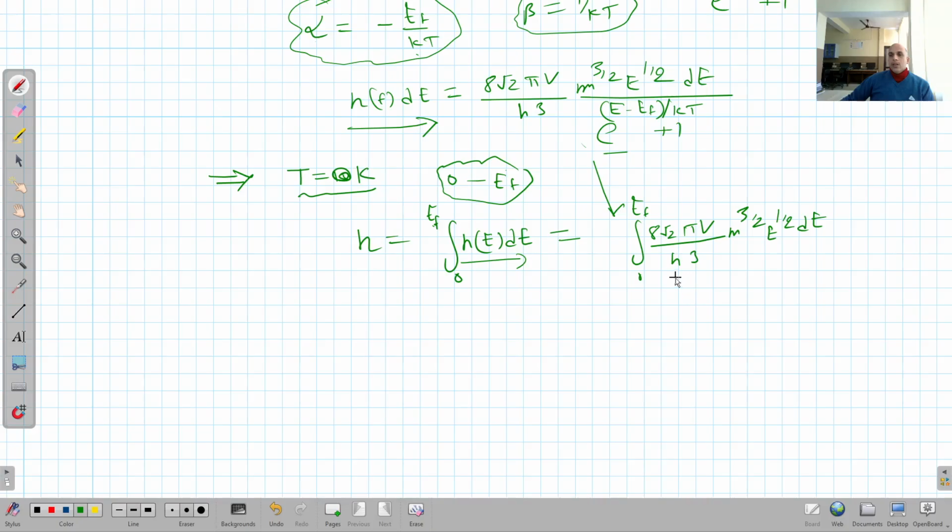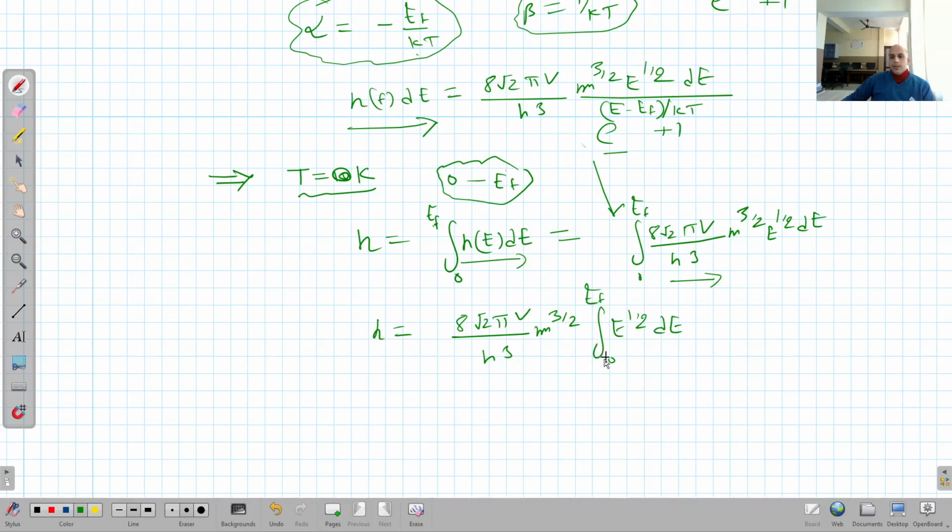So now this whole factor becomes 1, because the exponent becomes 0 and the whole factor is 1. So this is the term that is left here. Now n is equal to 8 pi under root 2 V upon h cube m power 3 by 2, integration 0 to EF, E power 1 by 2 dE.